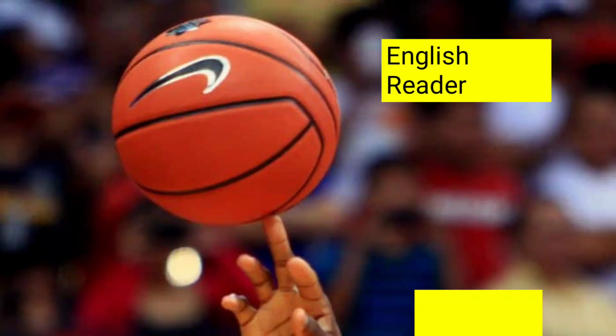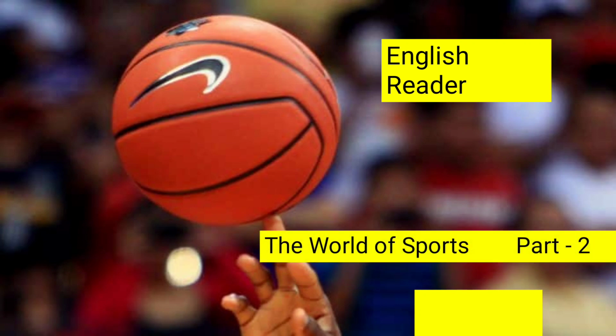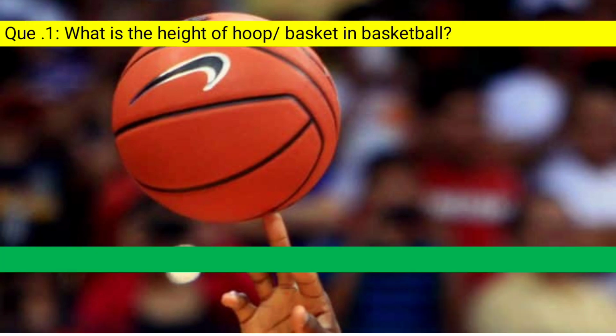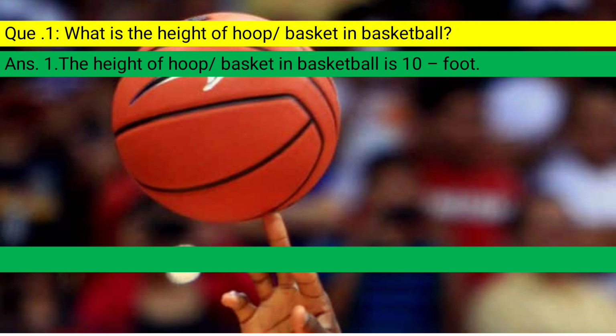Today we are going to discuss the English reader question answers, The World of Sports. Right? So question number 1 is, what is the height of the hoop basket in basketball? The answer is, the height of the hoop basket in basketball is 10 foot.